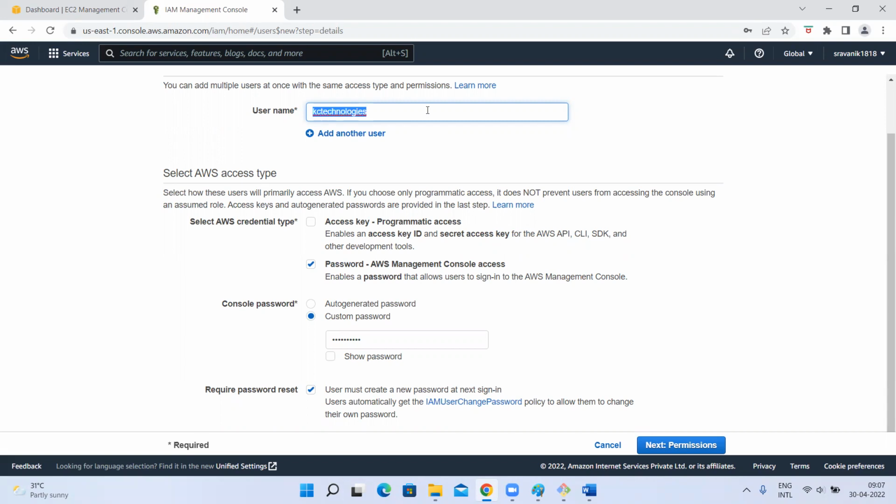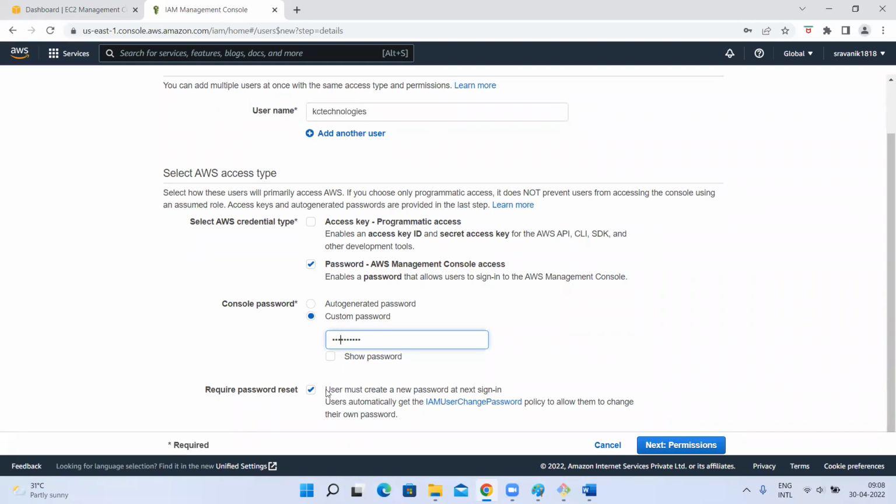When I asked him, he is blaming me: Hey, you also know my credentials, you might have done this, or else I deleted it. I'm putting the blame on him: no, you only deleted. Then he can tell that, okay, you also have credentials, you might have deleted it. That argument will be there, right? So what I want to do is, immediately after creating this username and password, I'll share it with him.